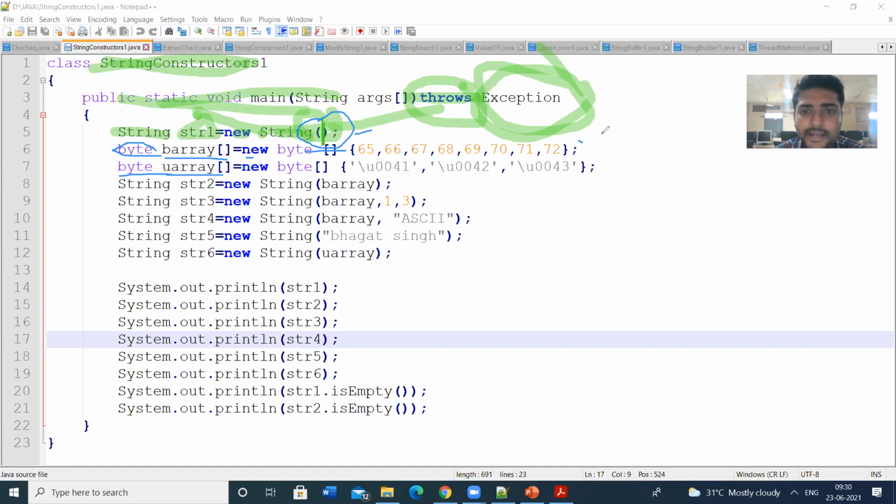I am passing the byte array as 65, 66, 67, 68 up to 72. I have passed the numbers 65 to 72. Next I have declared the U array, with \u0041 \u0042 \u0043. So this is one format.